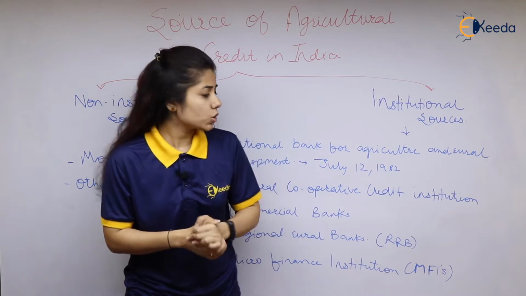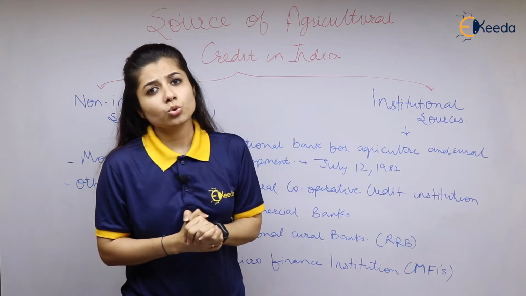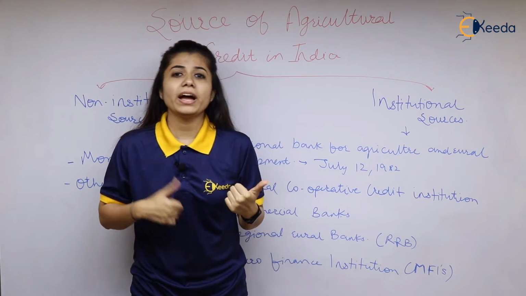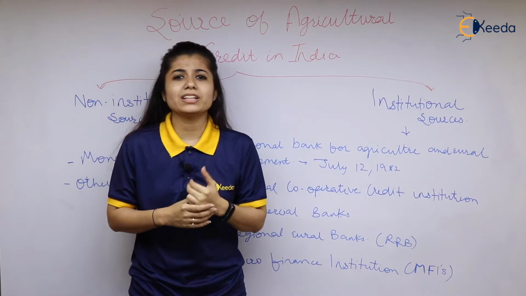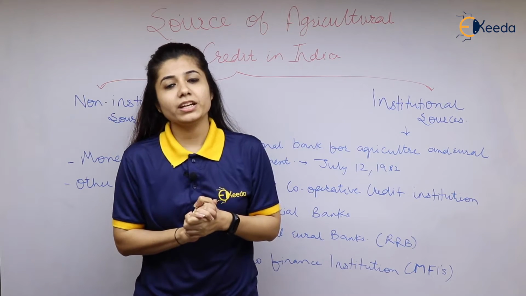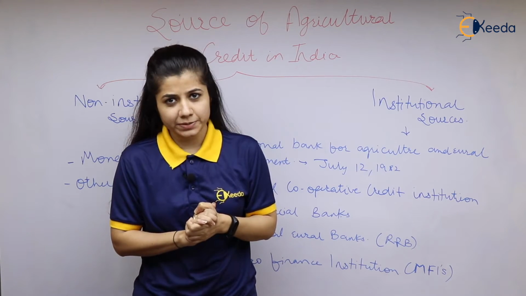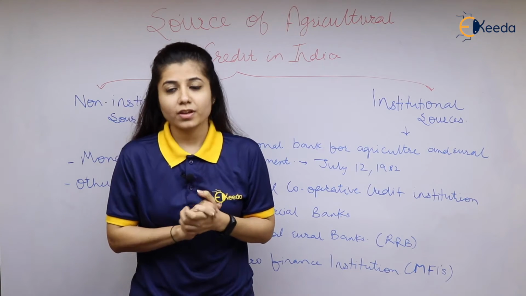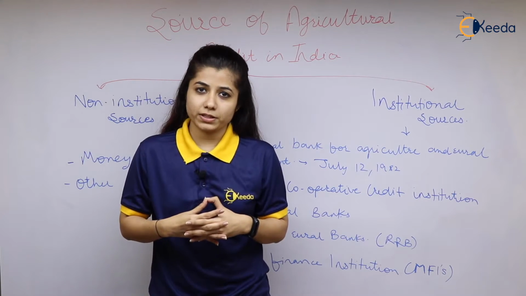Apart from that, the next one over here is Rural Cooperative Credit Institutions. These are of short term and long term. Basically, the short term can be further classified into three types. The very first is Primary Agriculture Credit Societies, also called PACS. The second one is District Central Cooperative Banks. And the third one is State Cooperative Banks, SCBs.